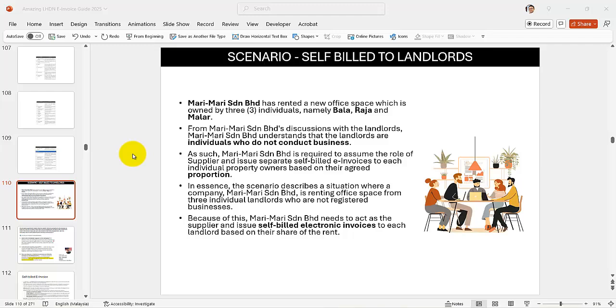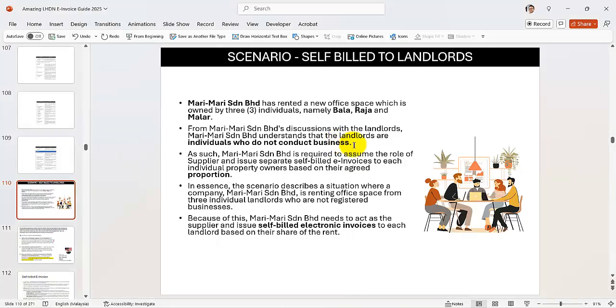Okay, so here is a self-bill to landlord, one of the famous topics. Now, Mari Sandebaha rented a new office space. There are three owners: Bala, Raja, and Mala. The company understands that the three individuals do not conduct business.